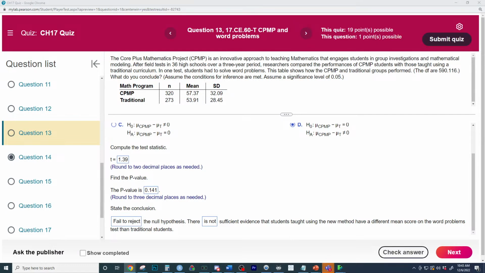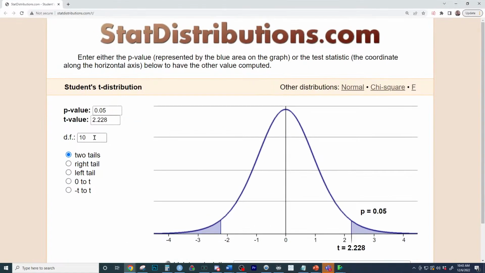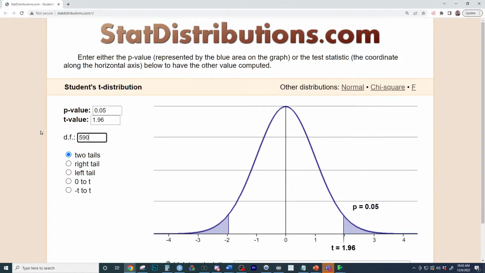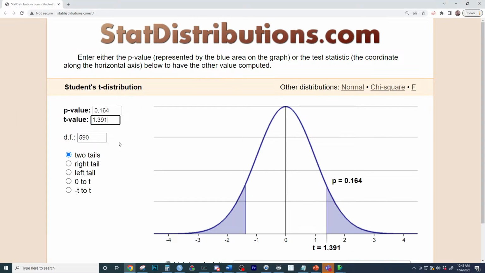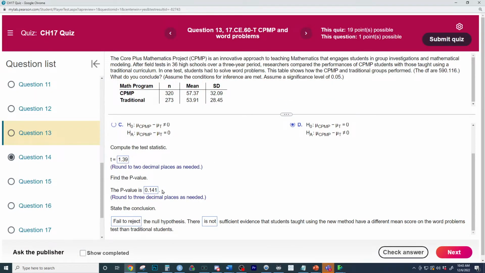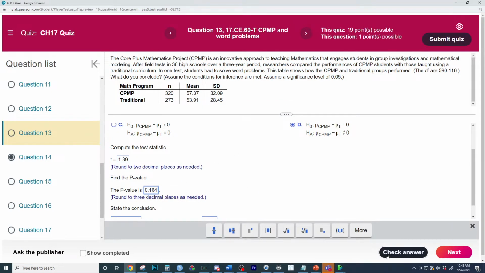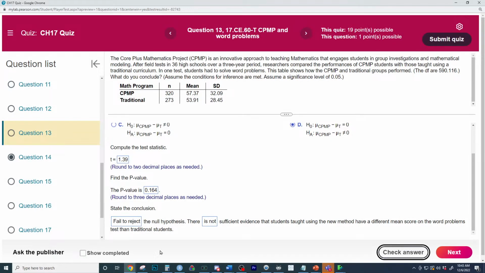We have to go to the t-applet, and the good news for us is it gives us the degrees of freedom here, which are 590.116. We're just going to enter in 590 degrees of freedom, which gives us the shape of the T. We're going to enter in our T value right here and do the two-tailed test. It's 0.164. So I was close-ish, but not close enough. 0.164, and that is the correct answer.